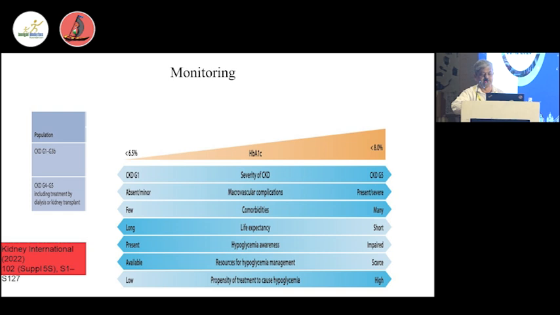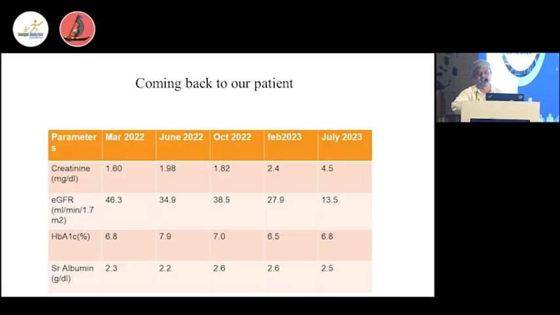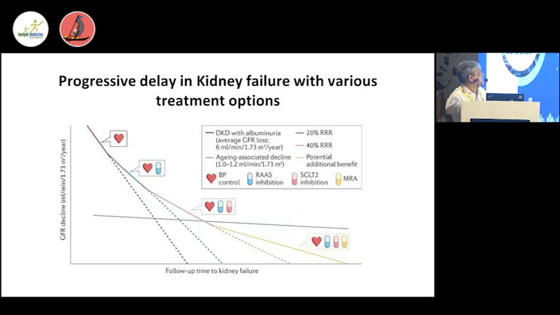So if we go back to our patient who has developed a creatinine of 1.6 and GFR of 52, and we have given all these drugs, you can see the benefit we have got for such patients. If this patient just develops nephropathy at this point and you don't treat him, he will end up in end-stage kidney disease and probably die by this time. If you have glycemic control and hypertension control like that, your lifespan or kidney life can increase up to this. And if you add on 4-pillar based therapy, you can take him almost near to normal, maybe not completely normal, but almost near to normal by using these drugs.